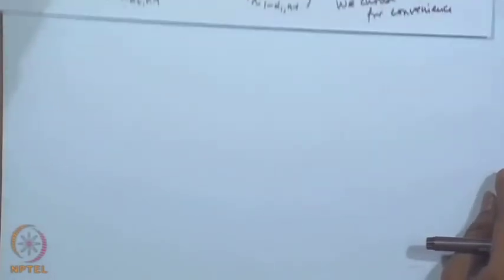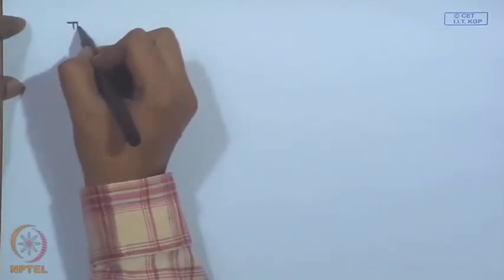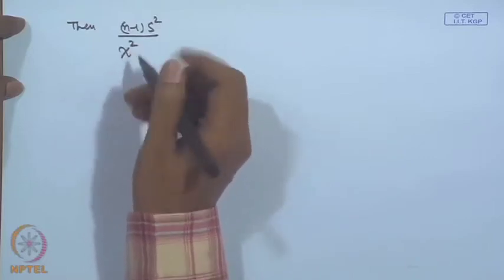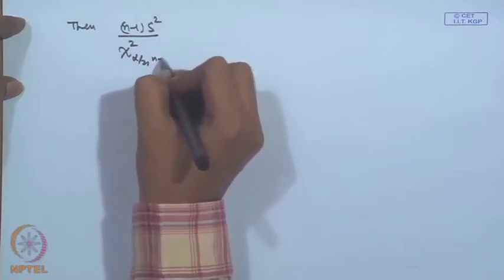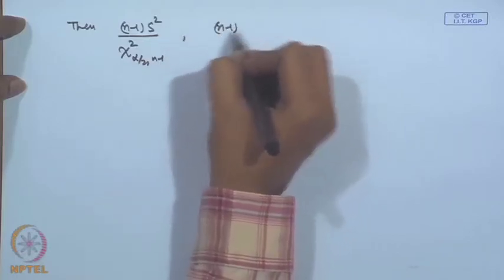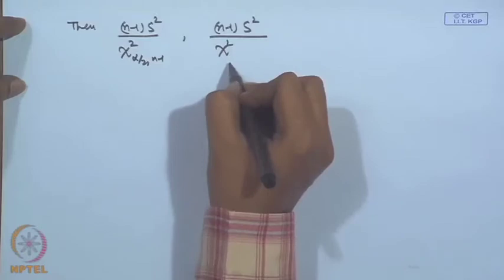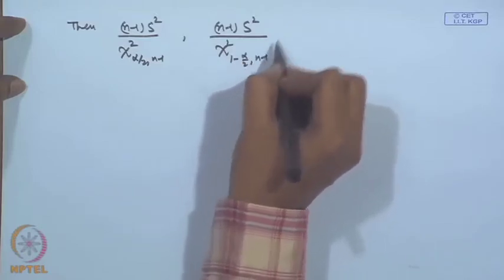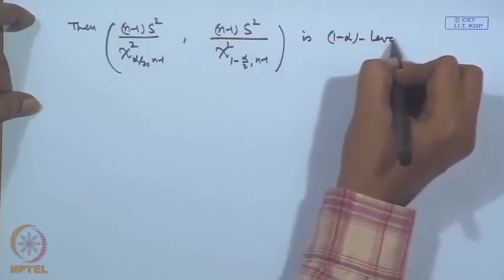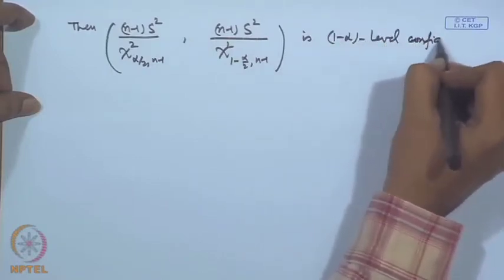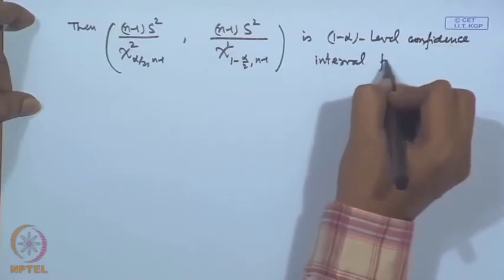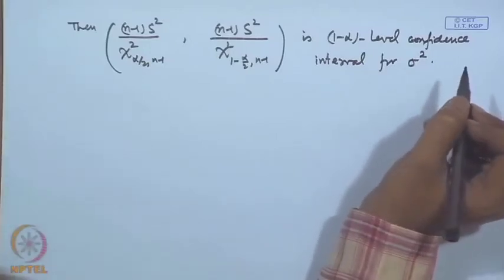In that case, what we are saying is n minus 1 s square by chi-square alpha by 2, n minus 1, to n minus 1 s square by chi-square 1 minus alpha by 2, n minus 1. This is 1 minus alpha level confidence interval for sigma square.